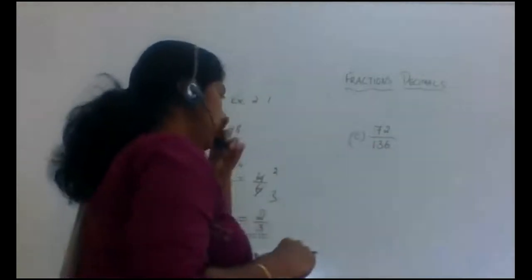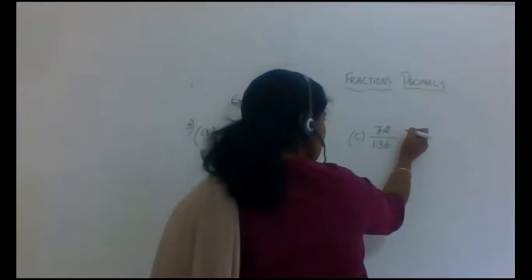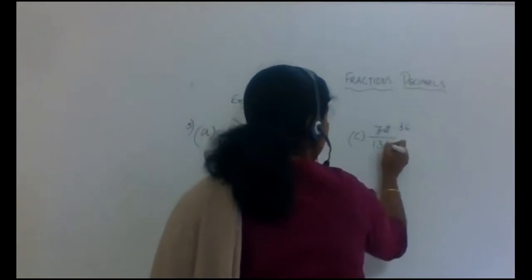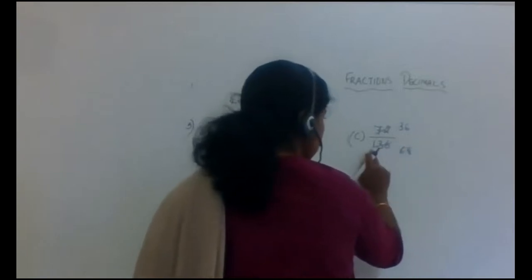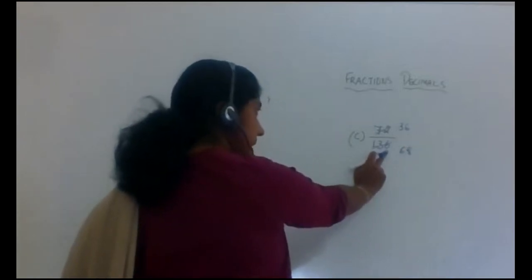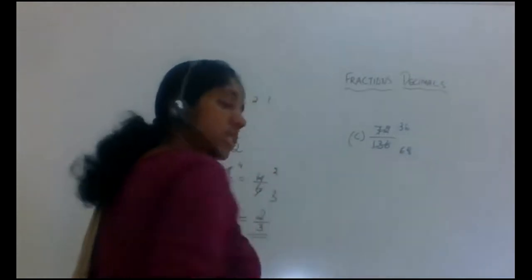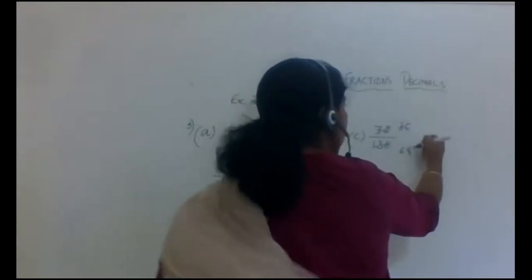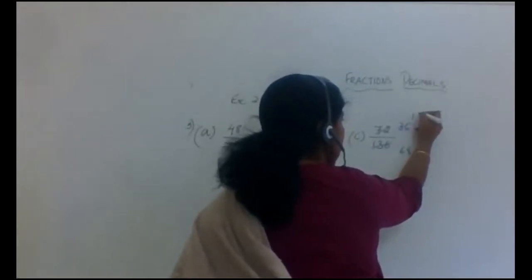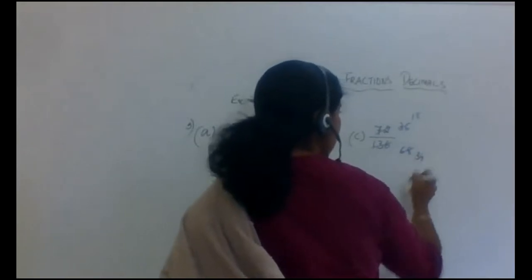Now I'll do it with the 2's. 2 36s are 72, 2 68s are 136. 2 6s are 12, 1 is a carry, 18. 2 8s are 16. Further, 2 1s are 2, 2 8s are 16, this is 2 3s are 6, 2 4s are 8.